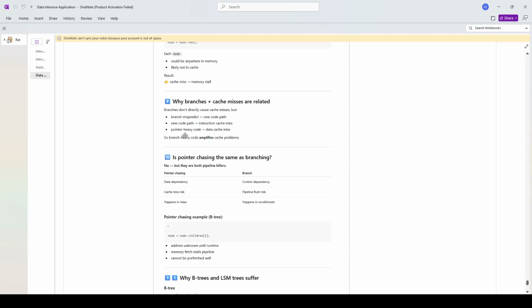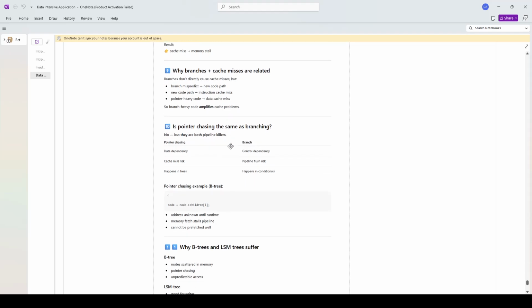This pointer heavy code could also be thought of as the amplifier of the cache problems, because the longer your chase, or the more random and the heavier your code is, the more data cache misses you get. And the instructions are not as many as the data that you would point to along the way in node data structures.